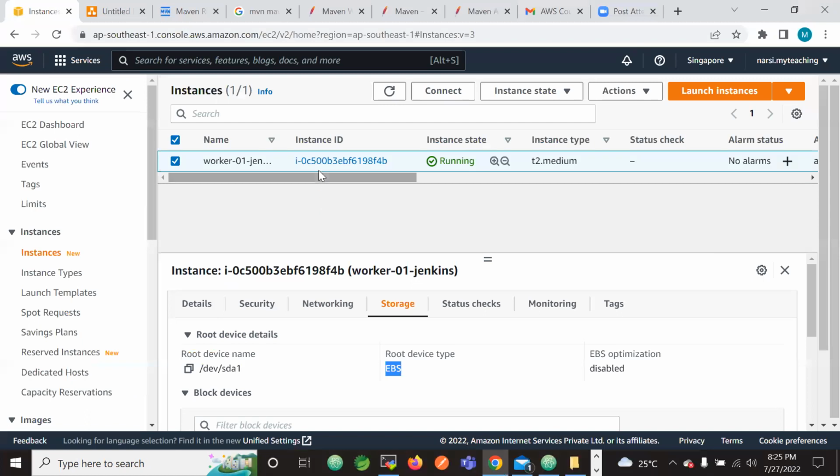For example, I installed Jenkins here, right? I want to take a backup of it to use at a later time. Then what I can do is take a snapshot of it, so it becomes a backup for me. So if tomorrow, anytime, this machine is corrupted for any reason, then I can immediately roll up the backup machine. That is the advantage of snapshots.